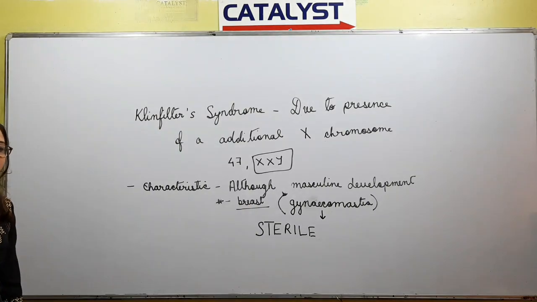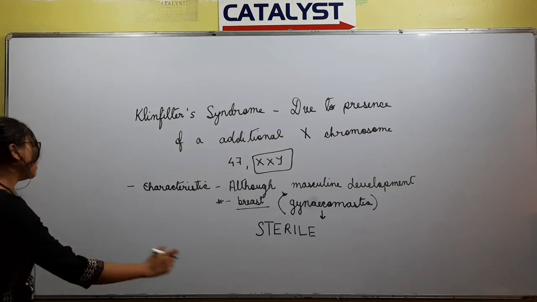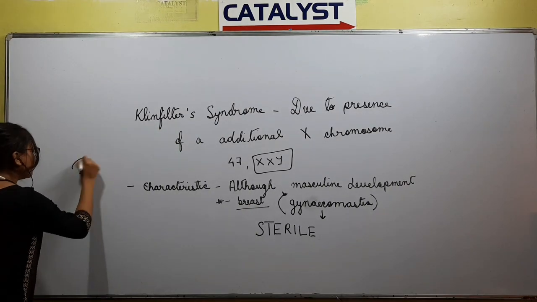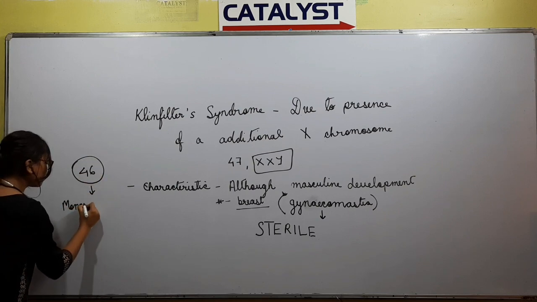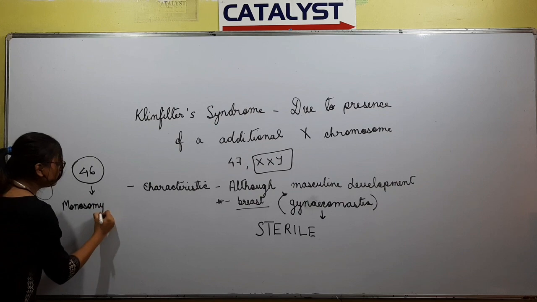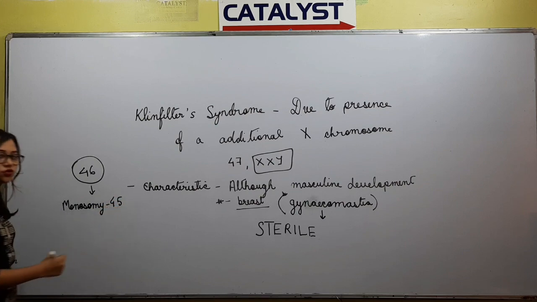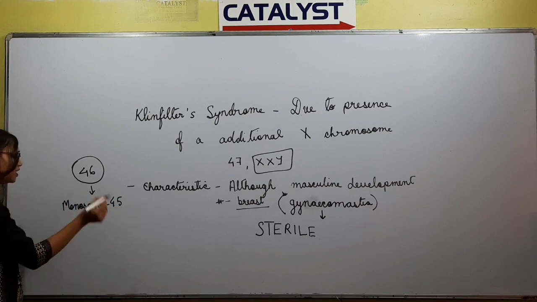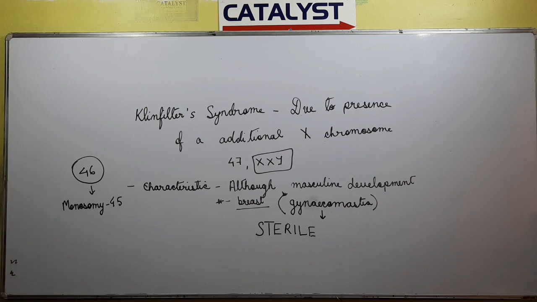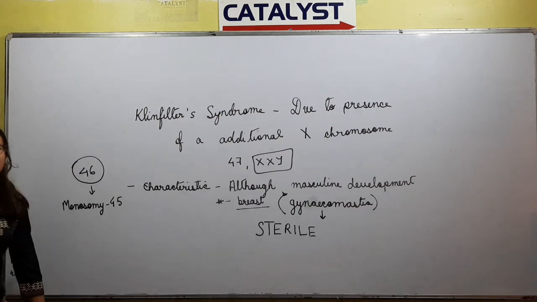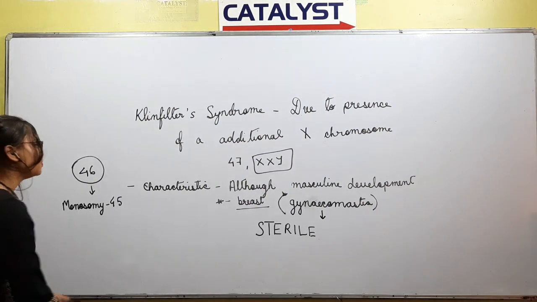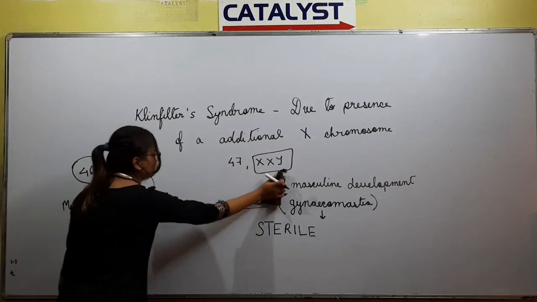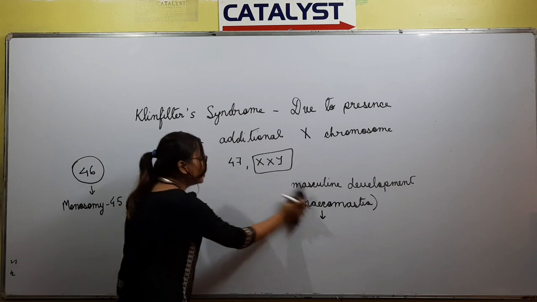For example, in human, if there are total 46 chromosomes, then in case of monosomy you will find 45 chromosomes. An example of monosomy in humans is given in your NCERT book. That's Turner's syndrome.